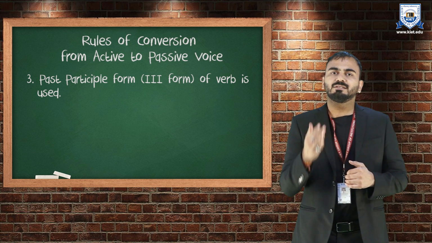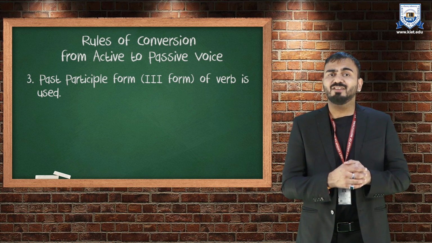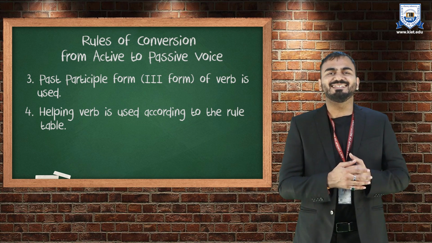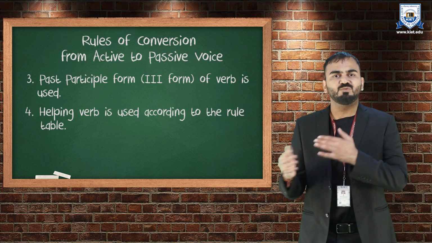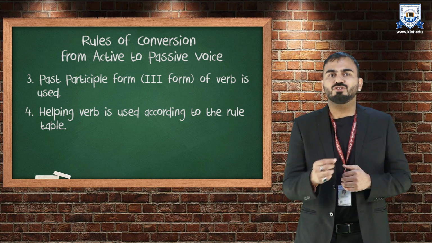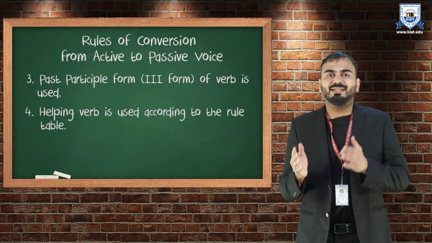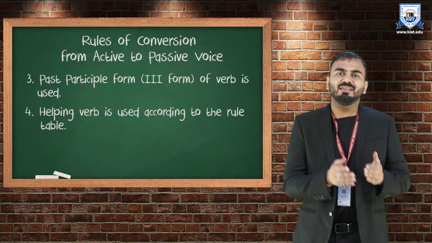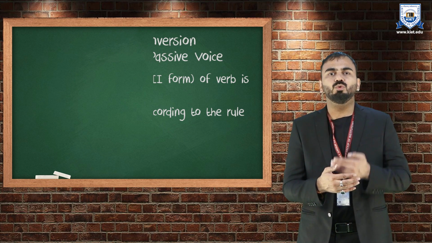Rule number 3, we will use the past participle form of verb. That means the third form of verb. I'm sure you already know now. And the last rule which we are going to study in detail is the helping verb will be according to the rule table which we are going to study right now. So in this case, clothes are washed by Ram. Definitely are is the helping verb. So why did we use are and not are being or maybe have or maybe has? This is what we are going to study in the rule table.